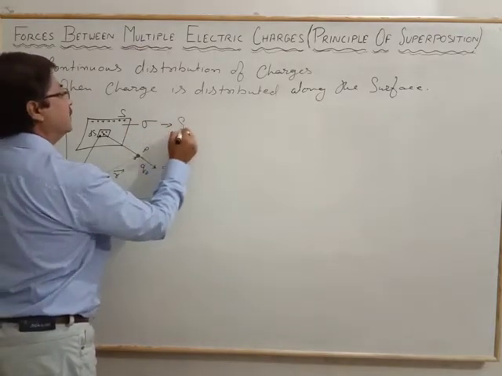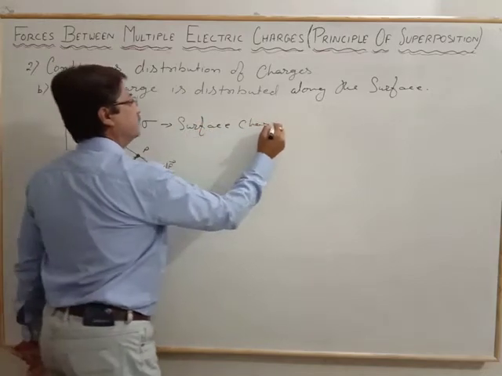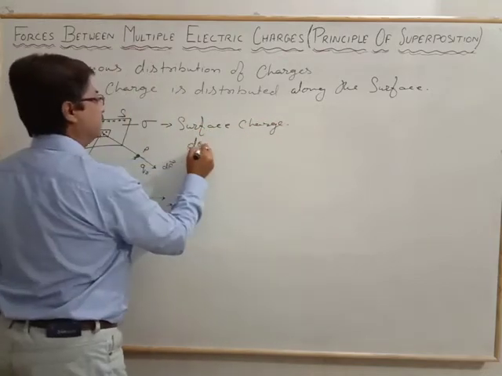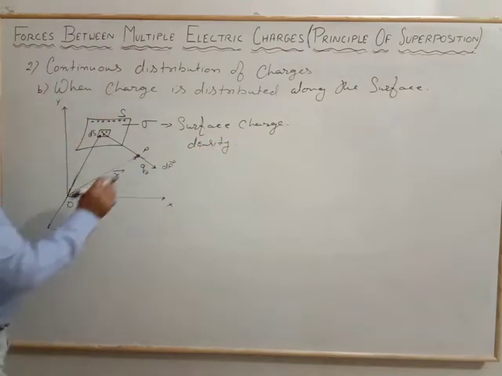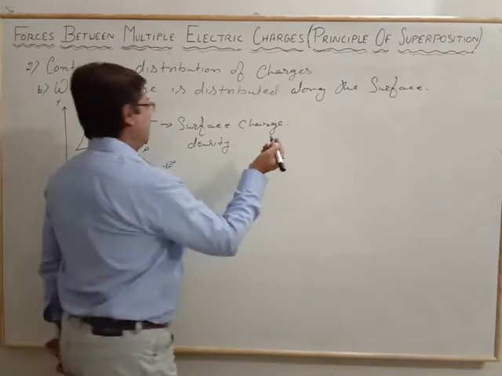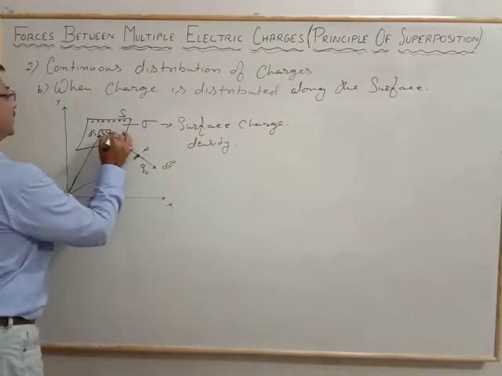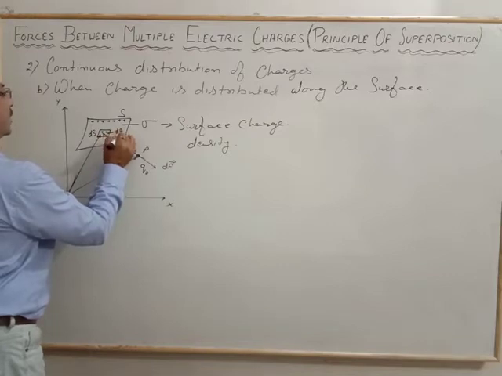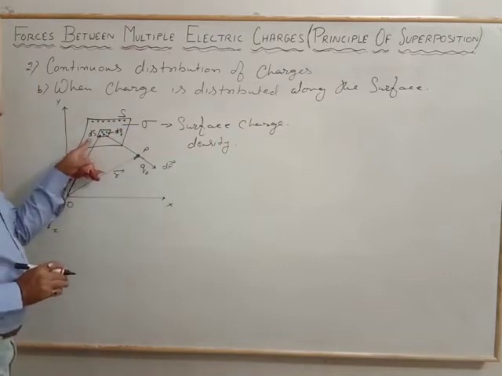Sigma is the surface charge density. Now again we will calculate the charge dq, the charge present on a small, infinitely small surface element ds.